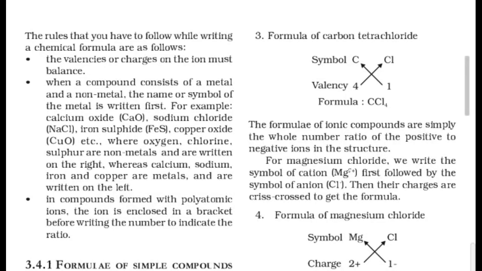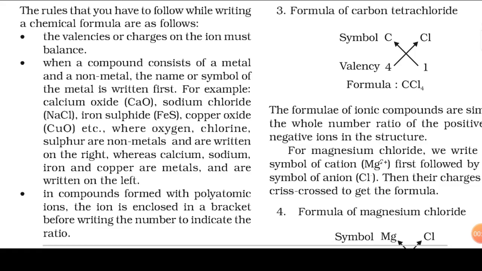Now we will start the next page of this chapter. Here we are given the rules that we have to follow while writing a chemical formula. Rule number 1, the valency or the charges on the ion must balance. The second rule says when the compound consists of a metal and a non-metal, the name or the symbol of the metal is written first.